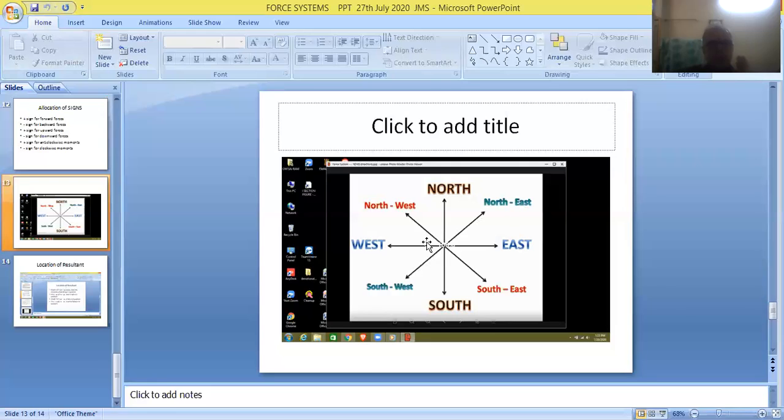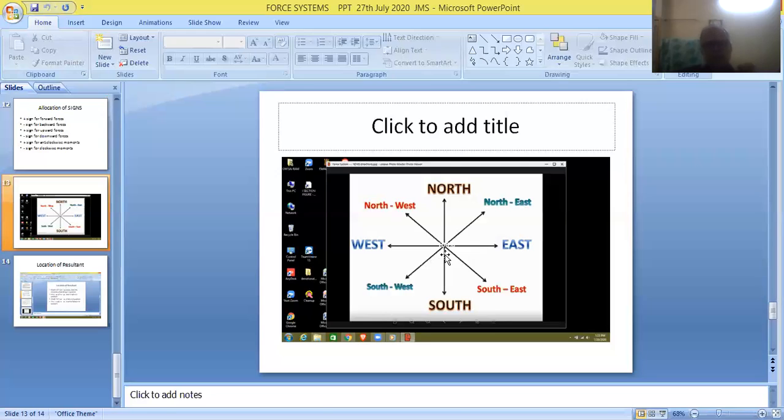Similarly, these two angles will be equivalent to 45 degrees. It's called northwest direction. And similarly, this angle and this angle will be equivalent to 45 degrees. So this force is said to be acting in southwest direction. And similarly, this force is at an angle of 45 degrees from the x-axis as well as the y-axis.